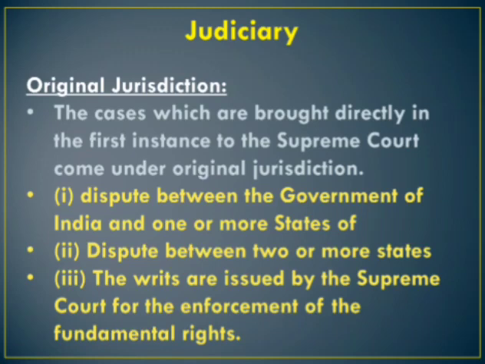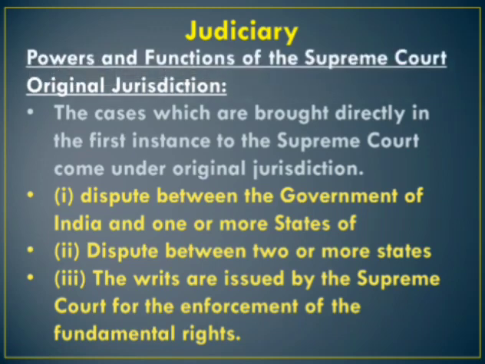The writs which can be issued by the Supreme Court for this purpose: already we discussed there are five writs in the Constitution: habeas corpus, mandamus, prohibition, quo warranto, and certiorari. Then we are going to discuss appellate jurisdiction. What is appellate jurisdiction?